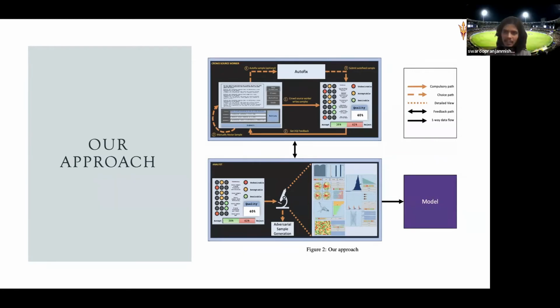For example, suppose 10,000 samples have already been created, and you are creating the 10,001st sample. How is that sample going to affect the quality of the 10,000 samples? Is it making the distribution more skewed? Based on that, we give the feedback. But initially we have nothing, so initially everything will be green.